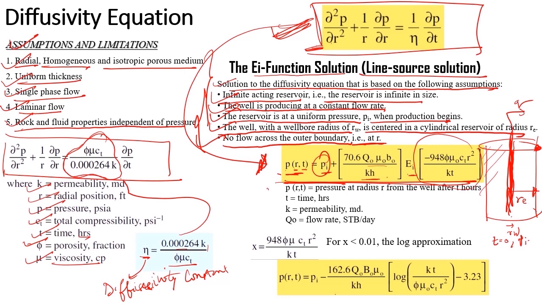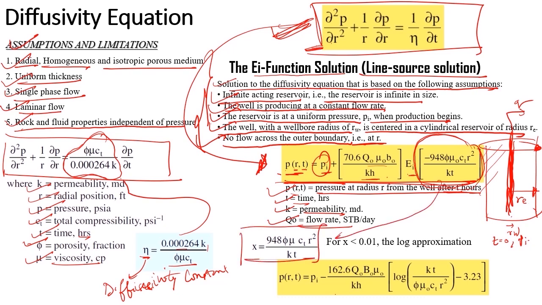Okay, now P of r,t will be the pressure at radius r from the well after some time t, K is the permeability, and Q naught is my flow rate. Now what I am doing is planning to replace this particular function as x. So x is equal to 948 phi mu Ct r square upon Kt. Now for x less than 0.01 case, I can go for a log approximation.